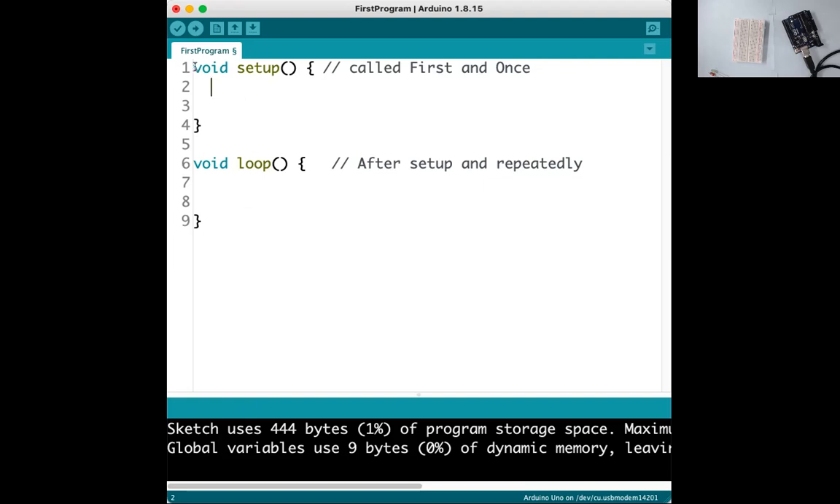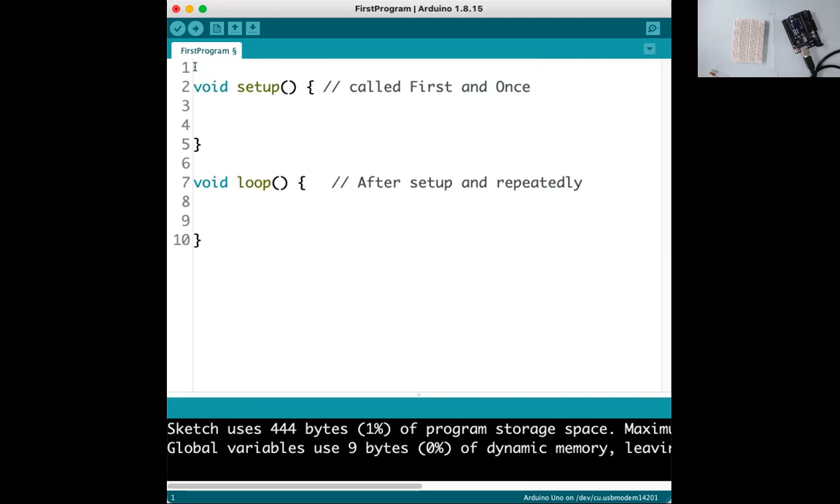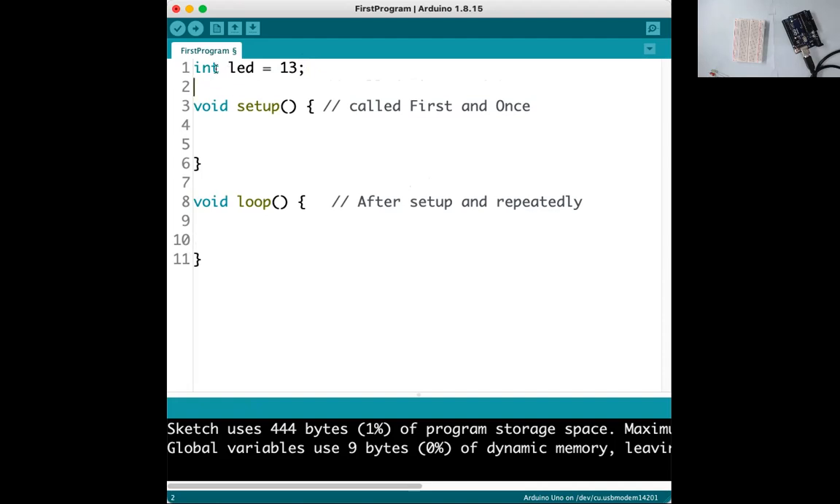Now, what setup do we want to do? Suppose we consider the LED. The LED is connected to pin number 13. So I can define one variable called LED, which is equal to the pin number to which that LED is connected. The LED is internally connected to pin number 13, we know that. So that's why I'm writing int LED equal to 13.